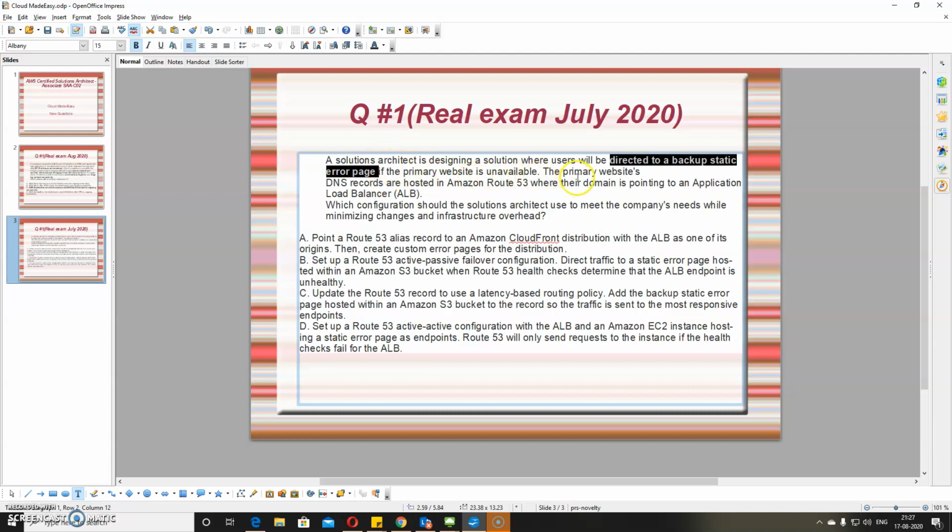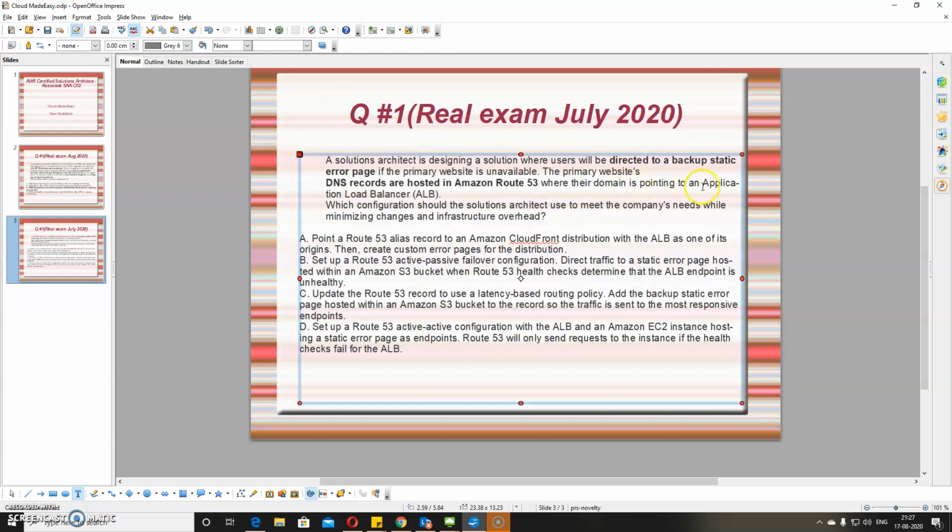Let's see. The primary website DNS records are hosted in Amazon Route 53, where the domain is pointing to the Application Load Balancer. They are using an ALB, so no need to bring S3 into the picture. Fine. Which configuration should the solution architect use to meet the company's needs while minimizing infrastructure overhead?